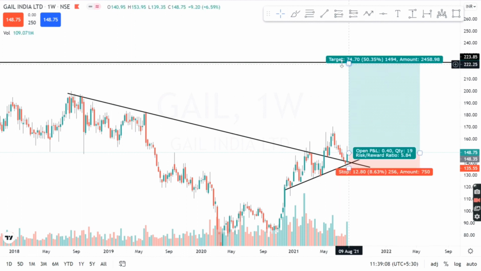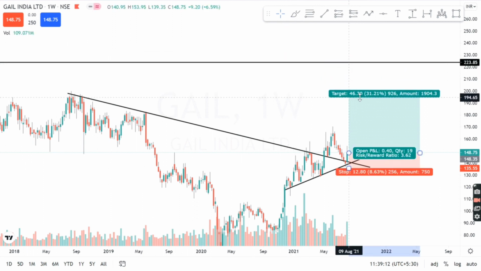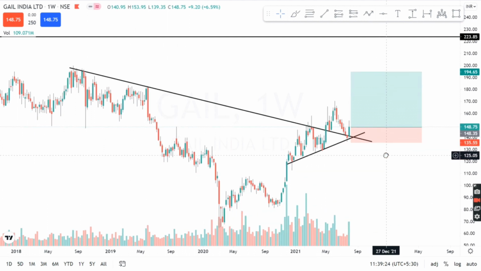But this is a very theoretical target. The target as per the chart which we can see is approximately coming to 195 levels, and that's also a good RR ratio of more than 1 is to 3.5. So the RR ratio is also good. The stop loss is quite small and the targets are quite huge. So this is the reason why I am considering this stock as a good potential positional trade.